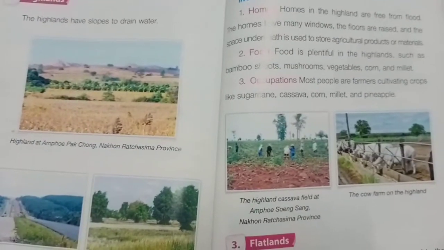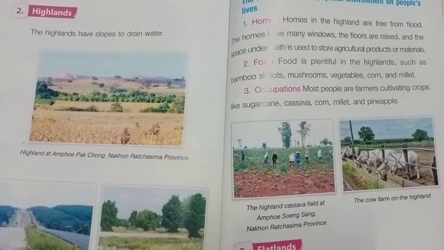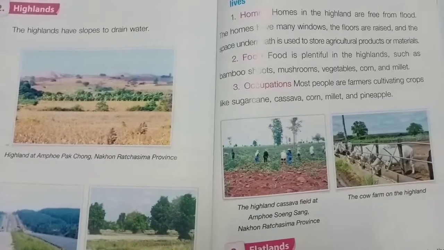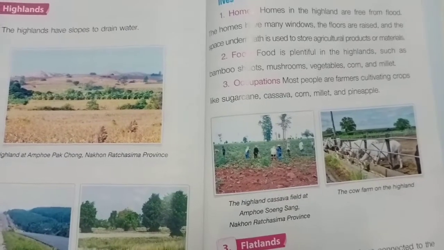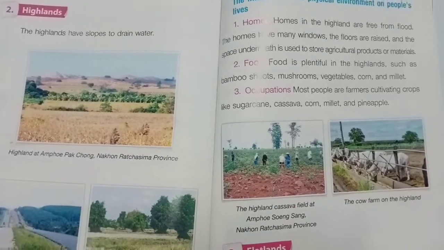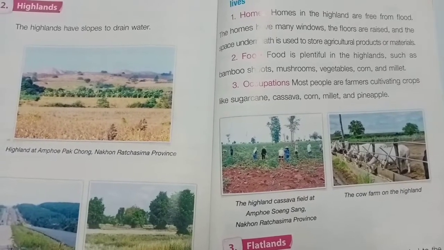So people who live around mountainous areas and highlands usually have farming as their occupation. People are very simple, and there are also business people who are importing their products around Thailand.